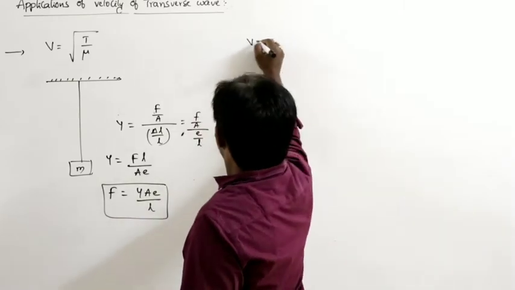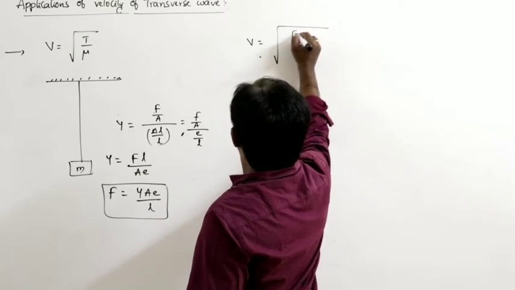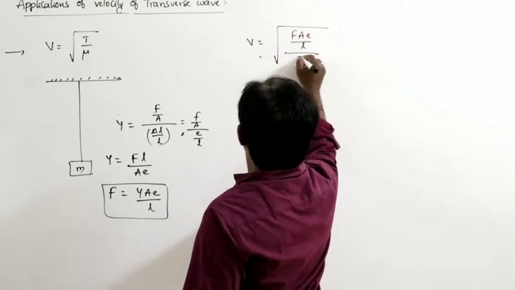Now here, v can be written as the square root of T by mu. T can be written as Y A e by L, divided by mu.